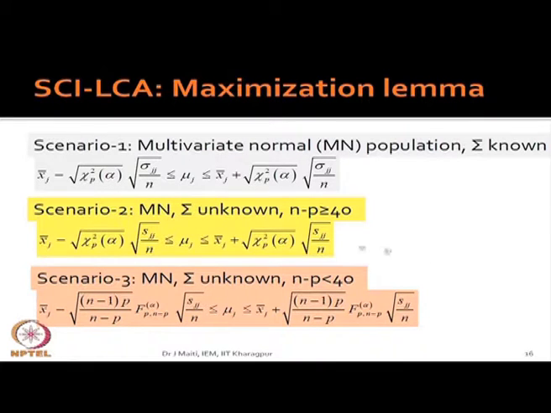If sigma is unknown and the sample size is large, you use S jj, and you also use the chi-square distribution. When the sample size is small, with multivariate normal plus sigma unknown, you use the F distribution.